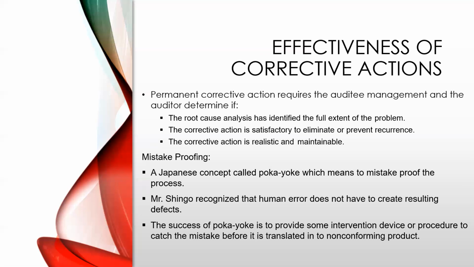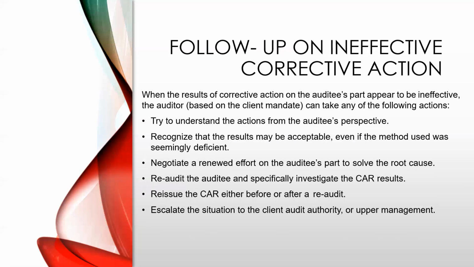Next, mistake proofing methods such as Poka-yoke, which means mistake proofing, a Japanese concept. Mr. Shingo recognized that human errors do not have to create resulting defects. The success of Poka-yoke is that it provides some intervention device or procedure to catch the mistake before it is translated into nonconforming products.